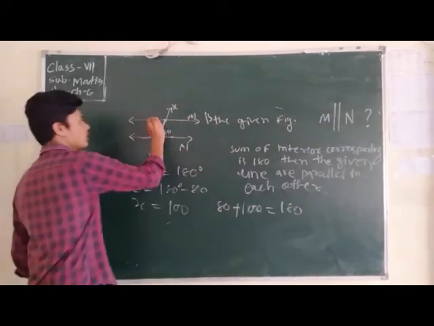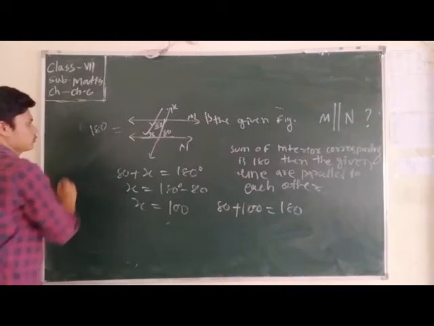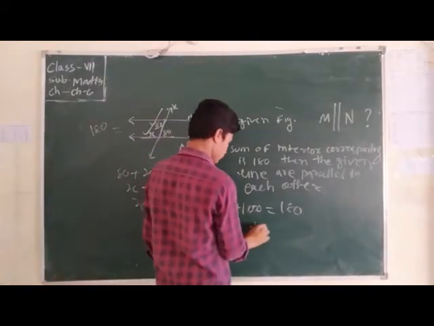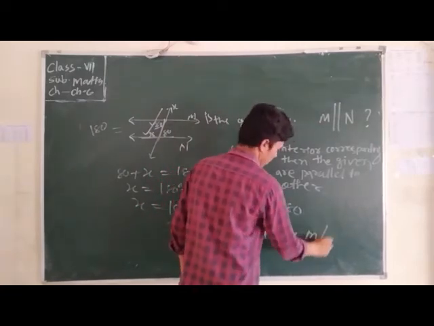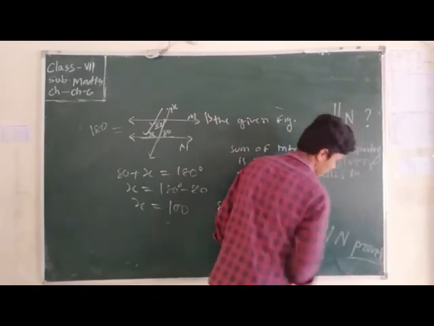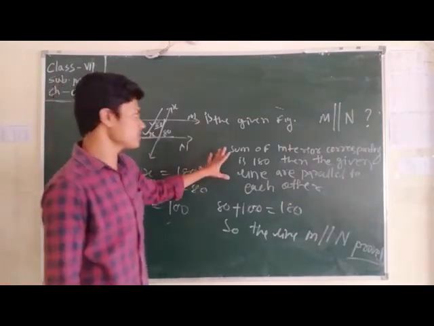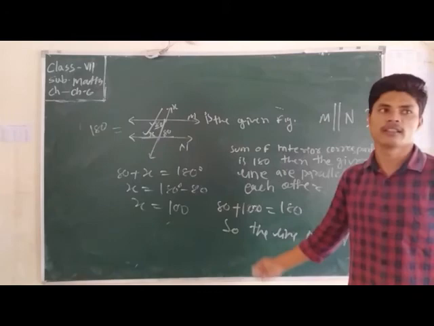That means the sum of this angle and this angle equal to 180 degree. So the line m is parallel to n. Okay. Then I need to talk about height, whether the given lines are parallel or not.